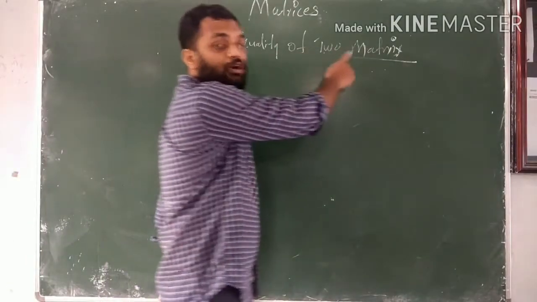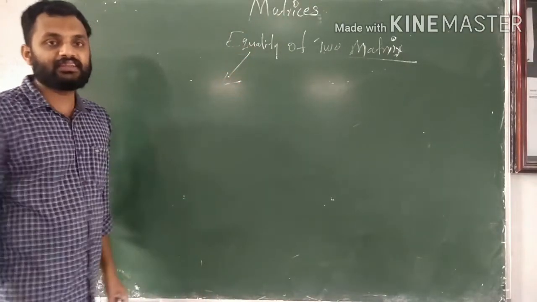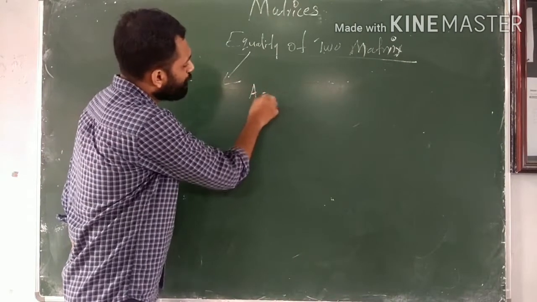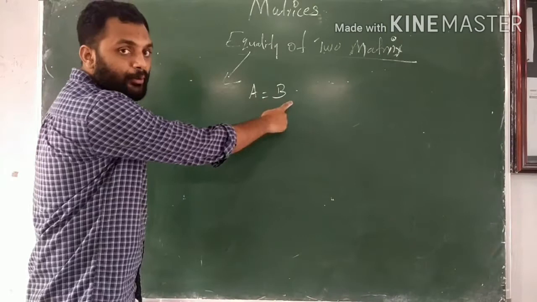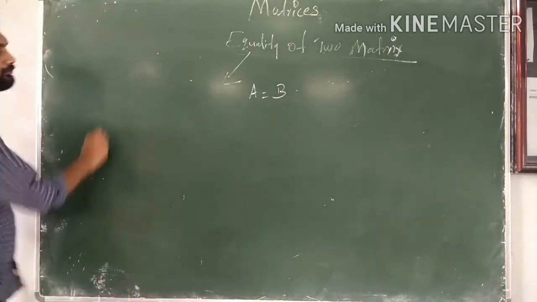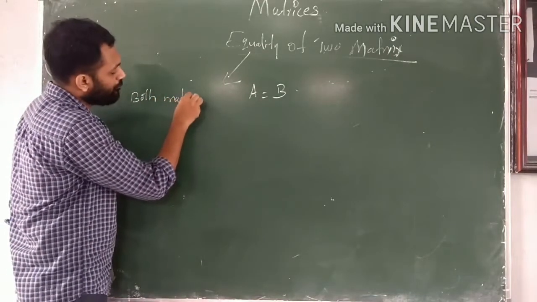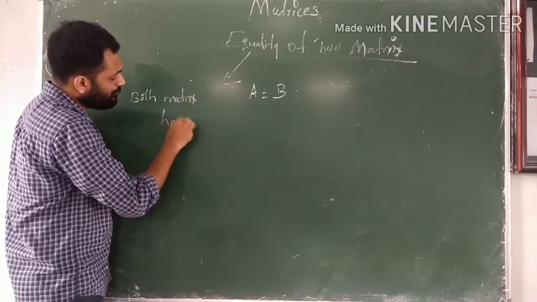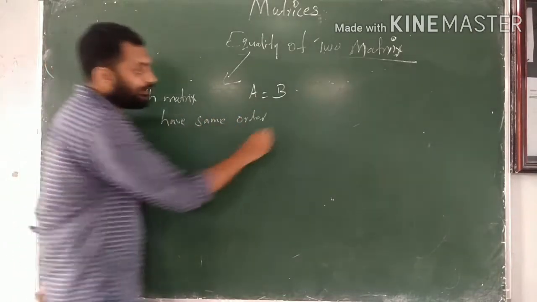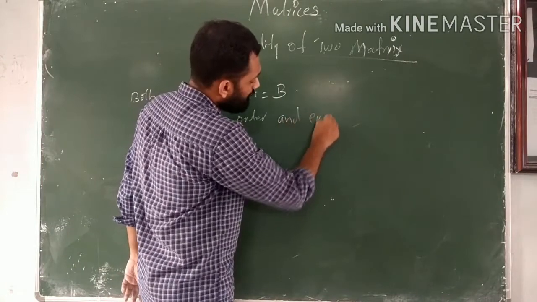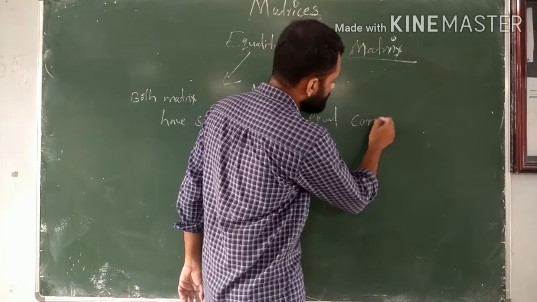Next we have equality of two matrices. Equality of matrices indicates A equal to B. We can say that matrix A equals B if both matrices are of the same order and have equal corresponding elements.